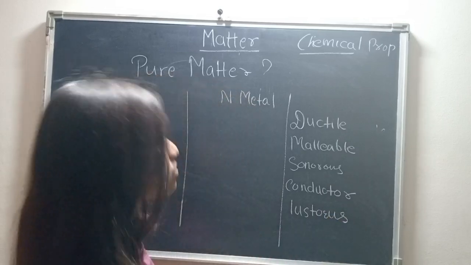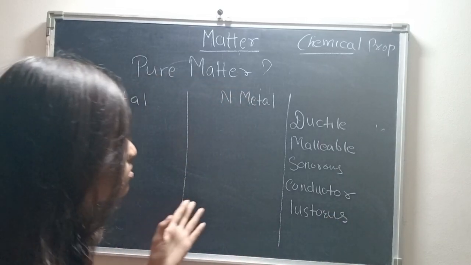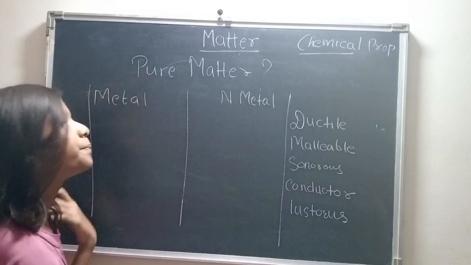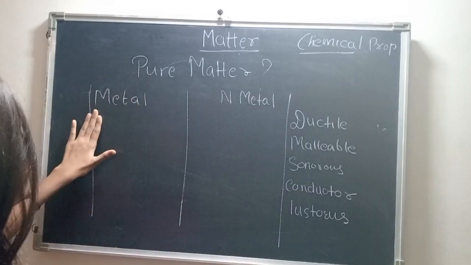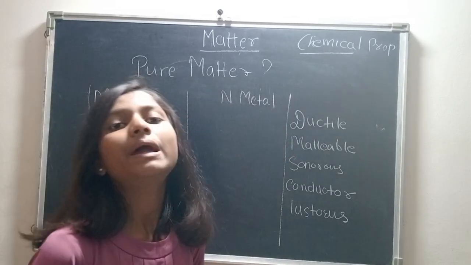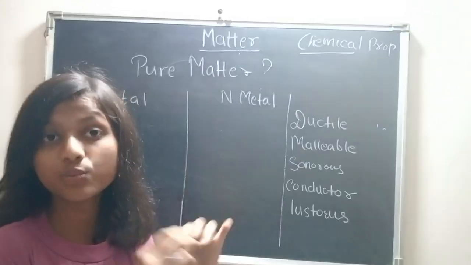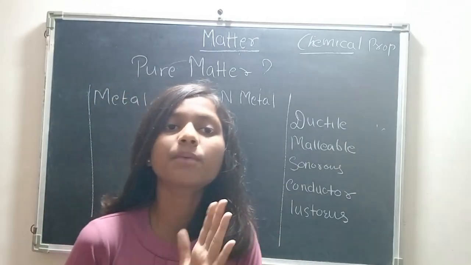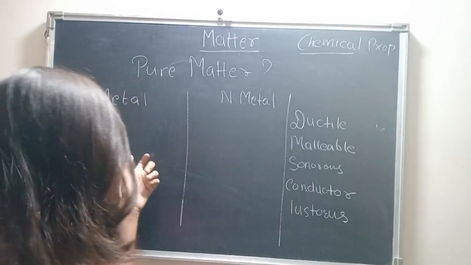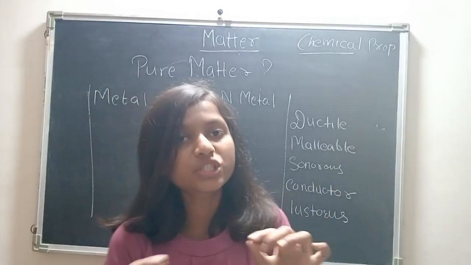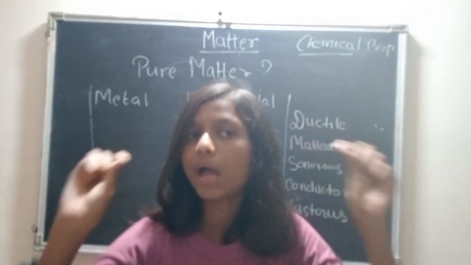Okay, this is what I remember till now. So metal, ductile. What do you mean by ductile? Which is having the property of ductility among metal and non-metal? Ductile means which can be converted into thin wires.